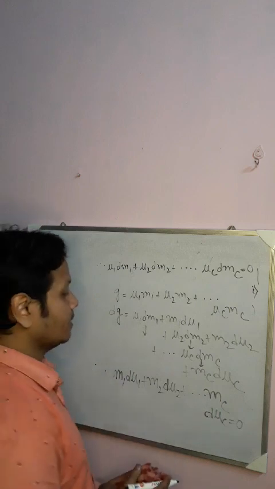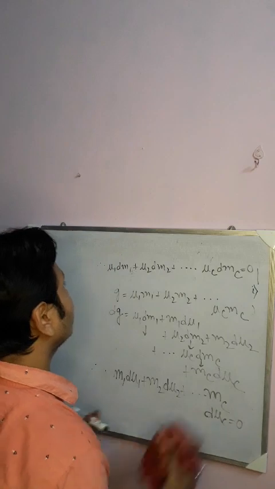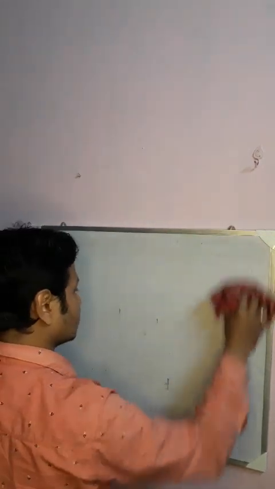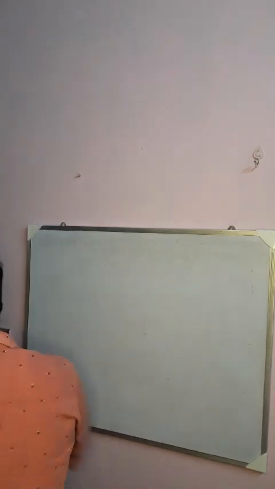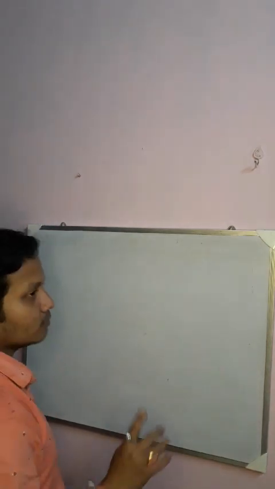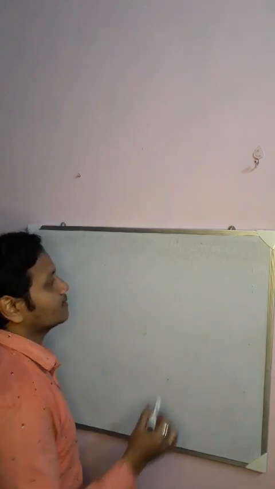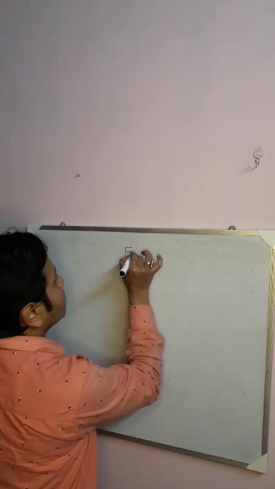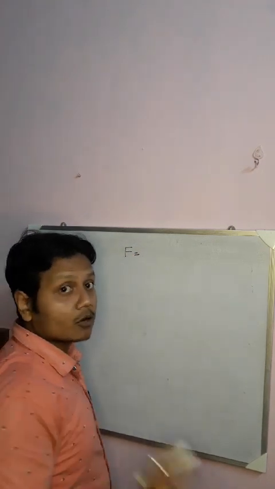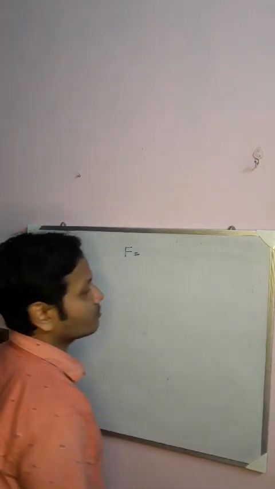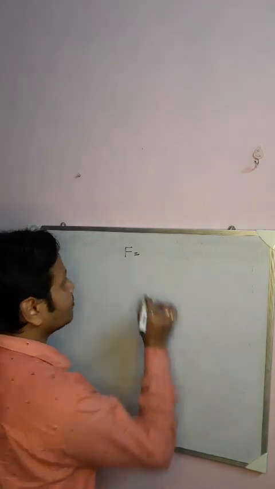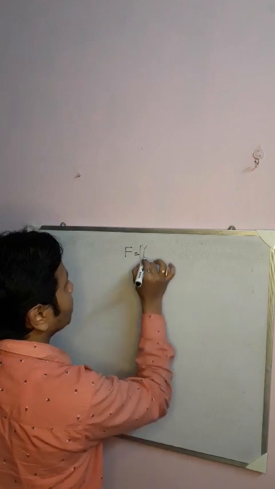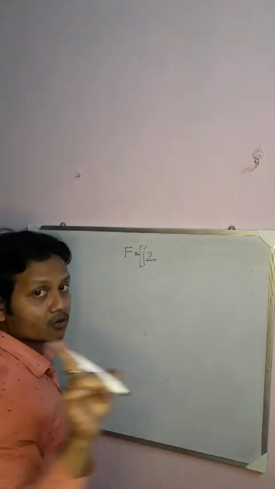Okay, so it's fine. So the chemical potential we define as the increase in internal energy per unit mass, and this is the condition of equilibrium. Now one thing: in order to find out the degrees of freedom, at first we have to find out the total number of variables. And what are the total number of variables? Pressure and temperature. So there are two variables.